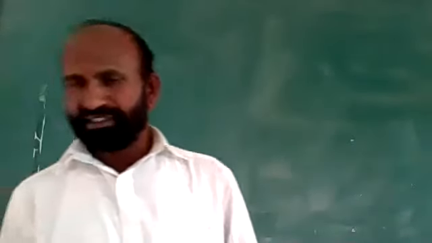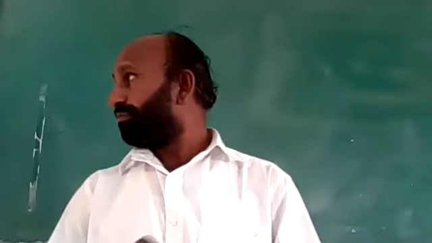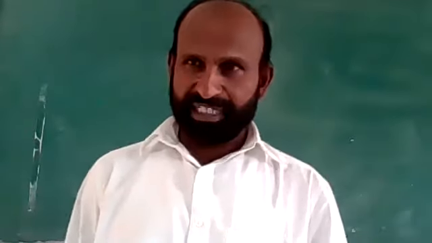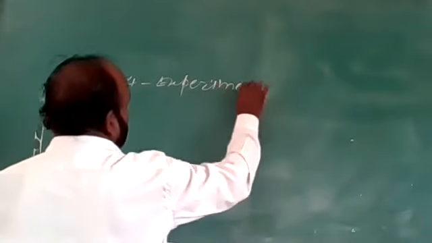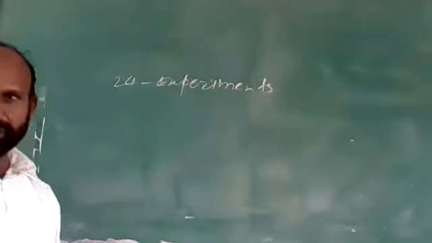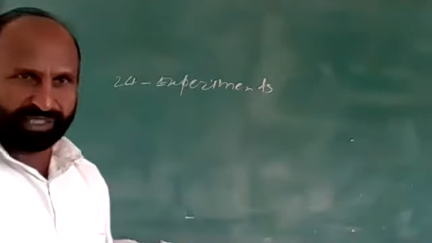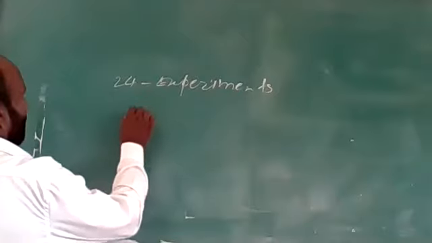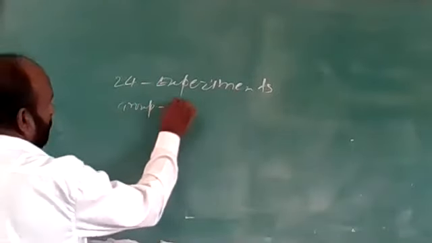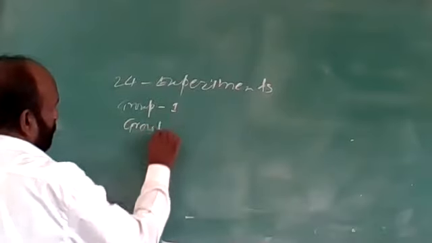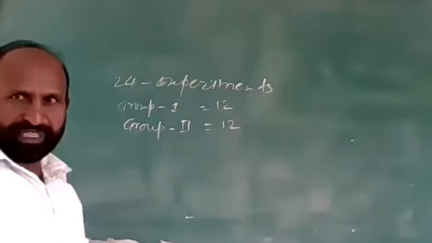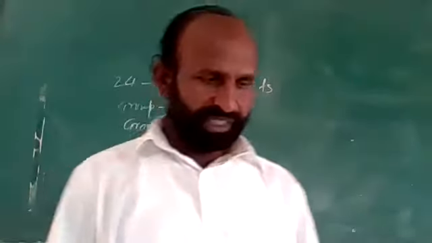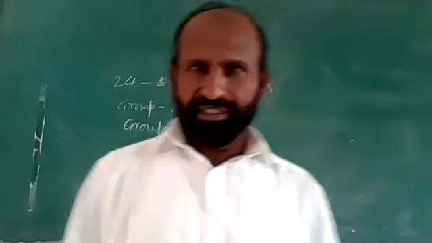Now, in your syllabus, there are 24 experiments. I have told you, in physics there are in all 24 experiments, and these experiments are divided into two groups, group 1 and group 2. In each group there are 12 experiments.